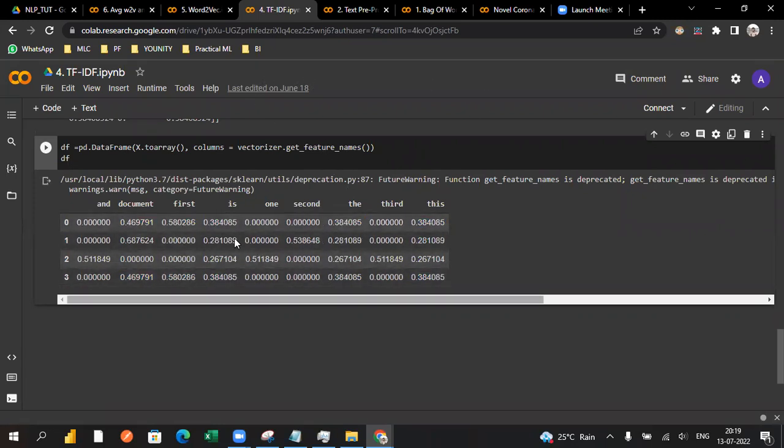This also may still not preserve the semantic meaning. If I have words like tasty and delicious, it will give some value for each, but it may not hold the same meaning. So that is one disadvantage of TF-IDF.